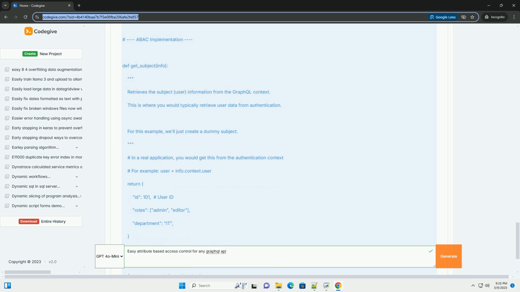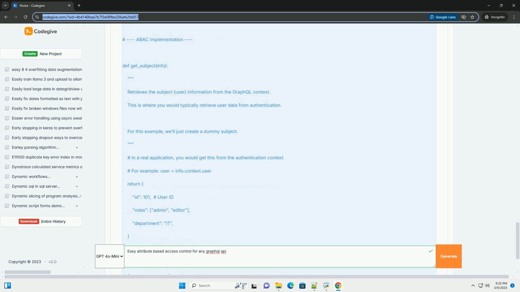6. Key improvements and considerations. This is a simplified example, and there are many ways to improve and expand upon it. Policy storage: instead of hard-coding policies in evaluate_policy, store them in a database or configuration file. This allows for easier management and dynamic updates.